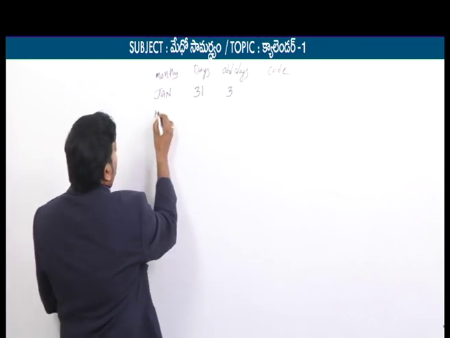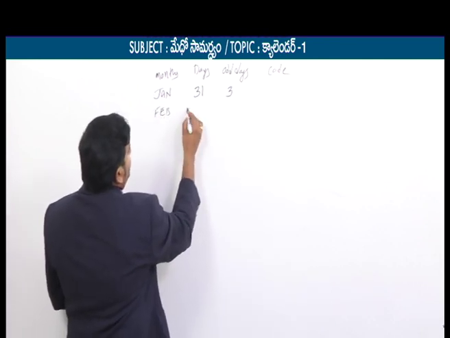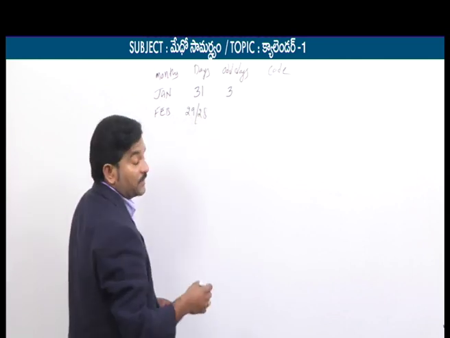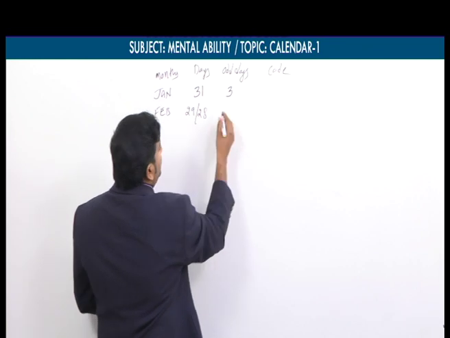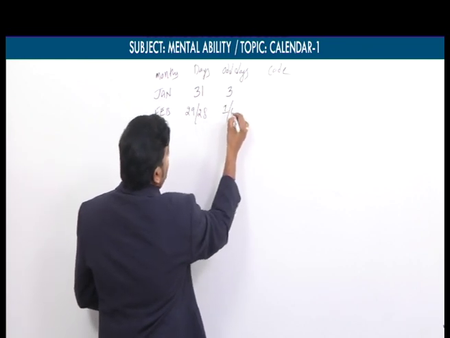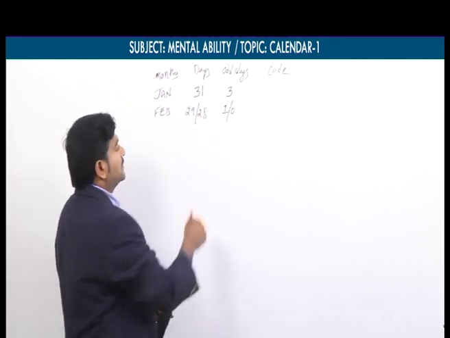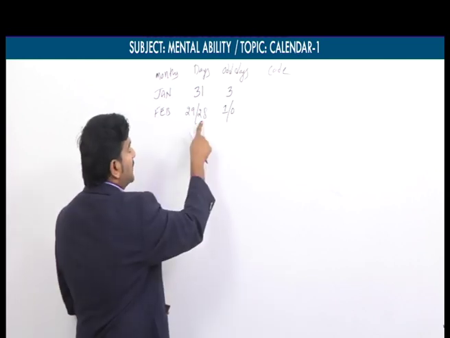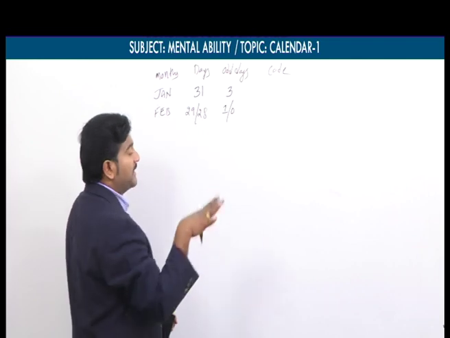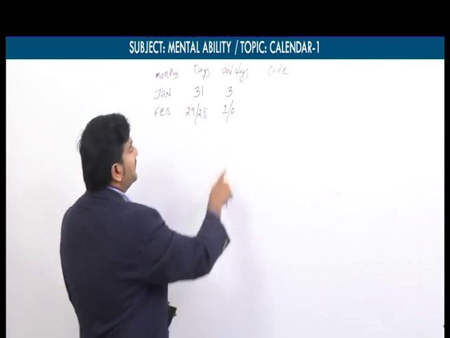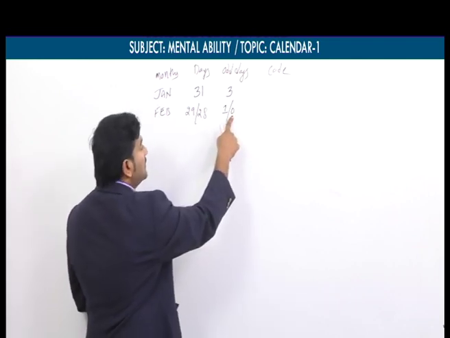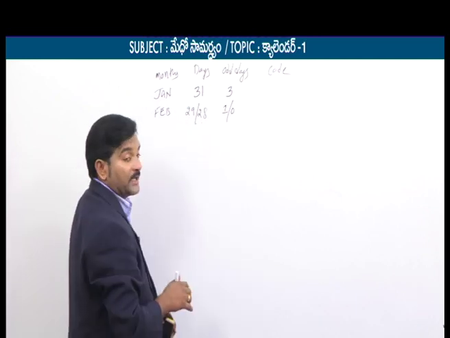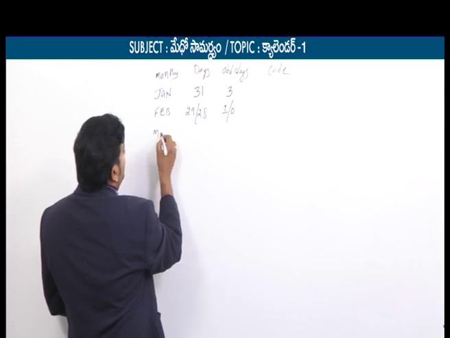Similarly, February. If it is a leap year, we have 29 days. If it is a non-leap year, we have only 28 days. If it is a leap year, we get 1 odd day. If it is a non-leap year, we get 0 odd days, because 28 is exactly divisible by 7. 7 fours are 28. That's why 0 odd days in a non-leap year, and 1 odd day in a leap year.